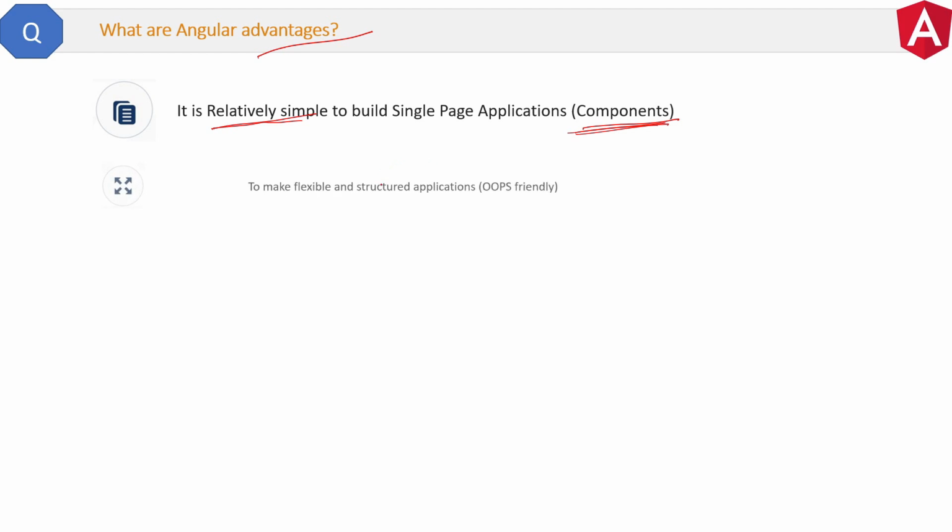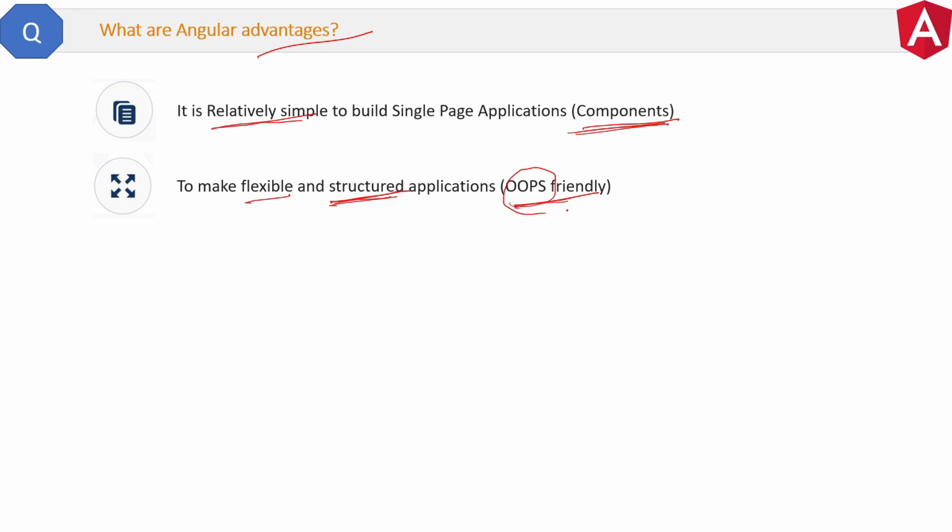The second benefit of Angular is that Angular helps us make flexible and structured client applications. Nowadays, client applications are getting bigger and bigger, and we have to properly structure them. Otherwise, later it will be difficult to support, maintain, and scale them. Angular provides proper structure because it's OOPS friendly and you can create classes and interfaces in it. If you are from a Java or C# background, you must know the importance of OOPS, right? The same is applicable in Angular also. If you are not familiar with OOPS, no problem.